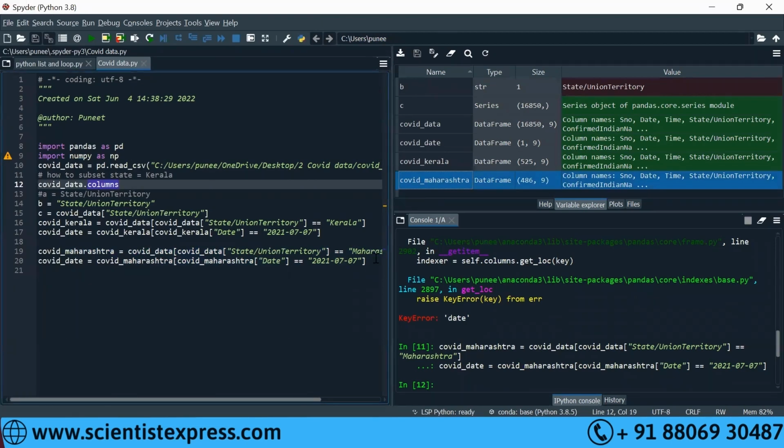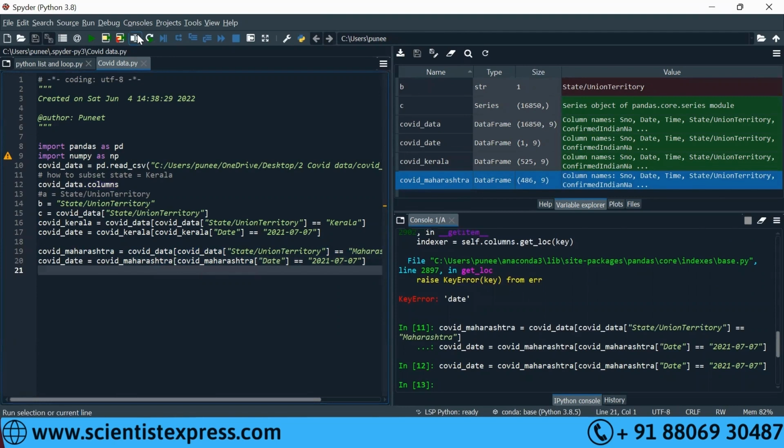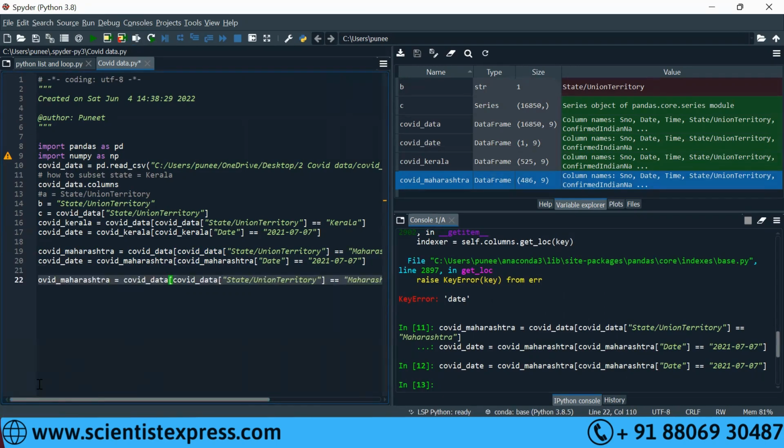Now what we want to do is, like we did it in 2 steps, right? So now we want to do it in 1 step. Like we are beginners, so we tried in 2 steps. So what if we can attempt both the steps in one go? So that we'll do now. For Maharashtra, how do we do both the filters in one go? At least let's see fundamentally, so you understand that COVID data. From there you have to do it.